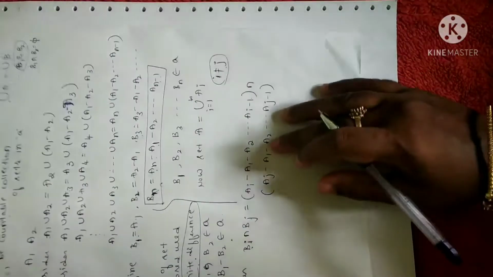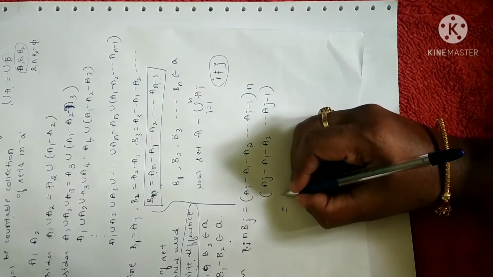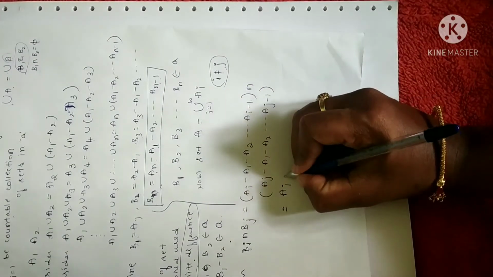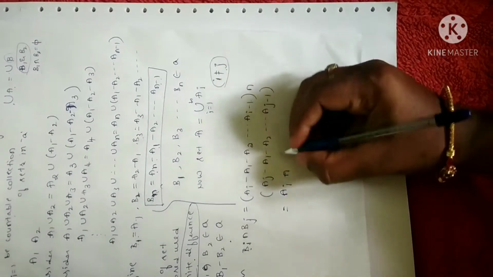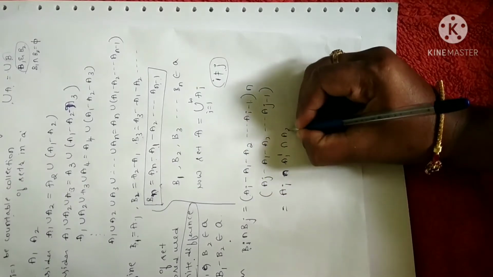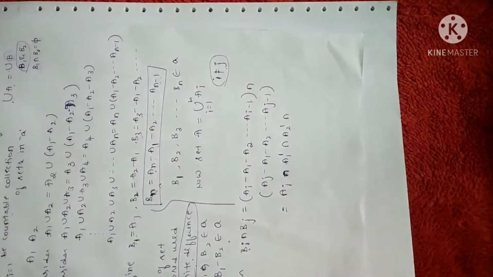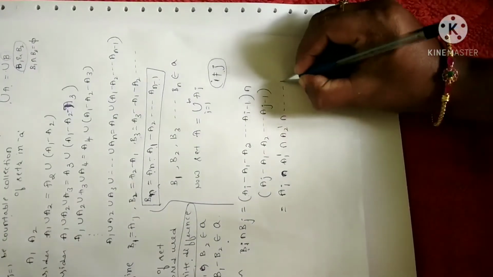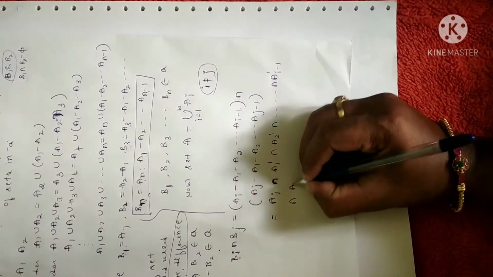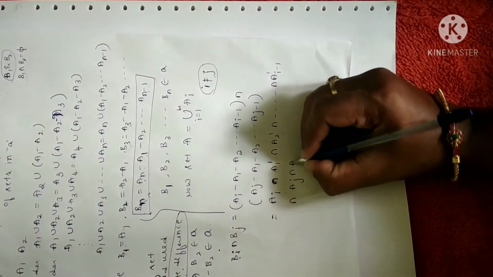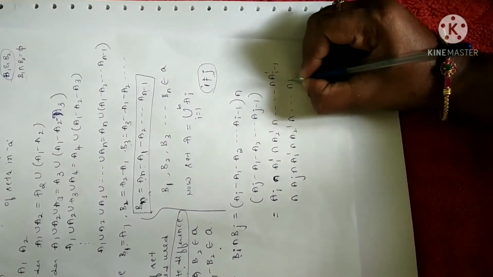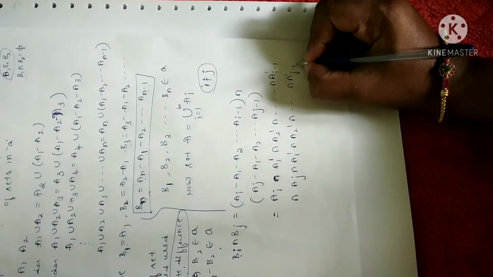Now let me do the intersection, in the sense that I have to write the common elements. So Ai as it is, everything comes as it is: Ai intersection A1 complement intersection A2 complement, let me take all the way to Ai minus 1 complement, intersection Aj intersection A1 complement intersection A2 complement, and so on, intersection A(j minus 1) complement.